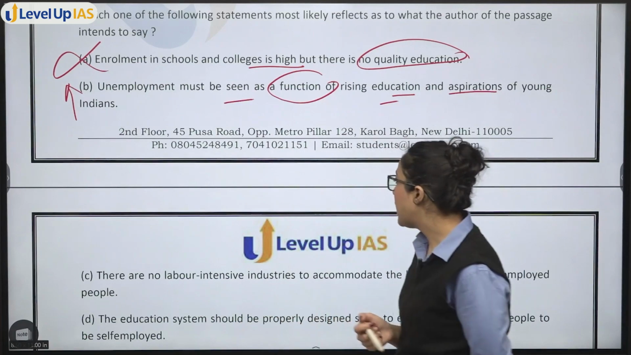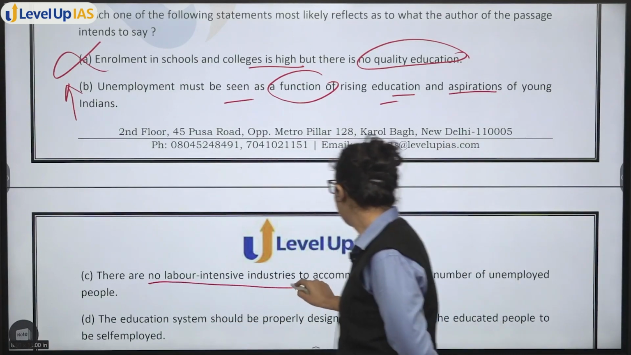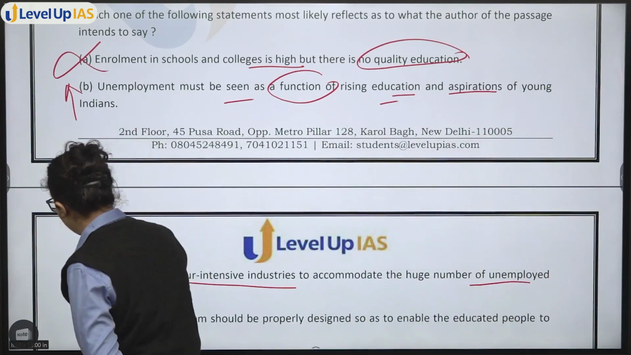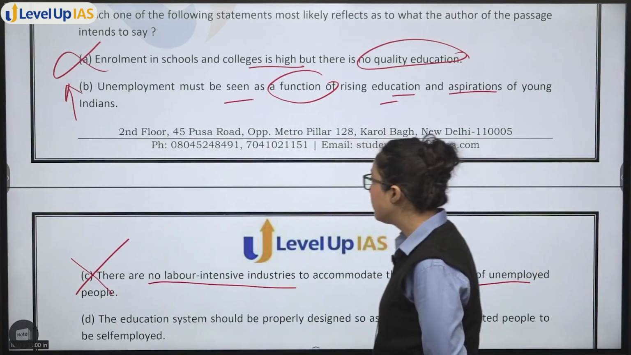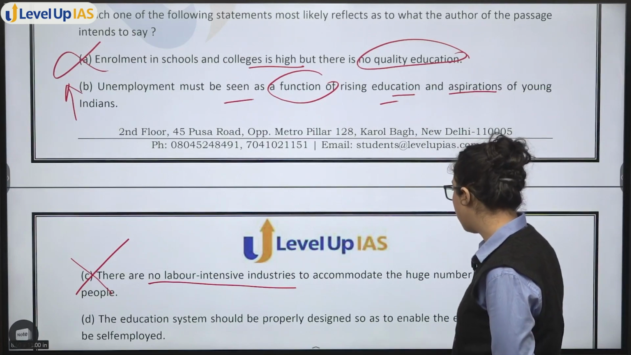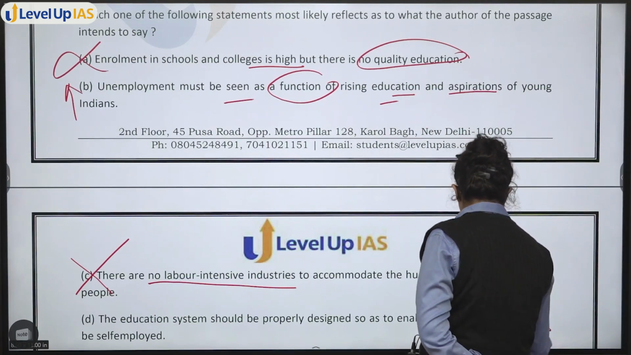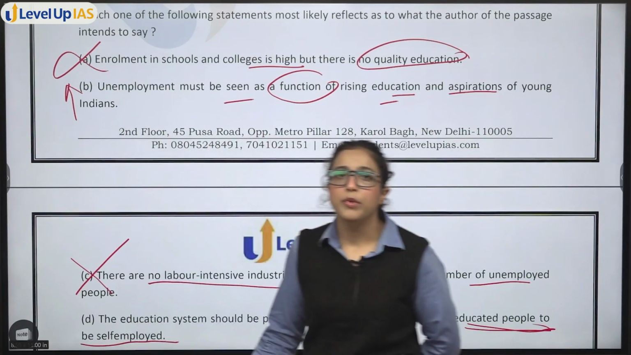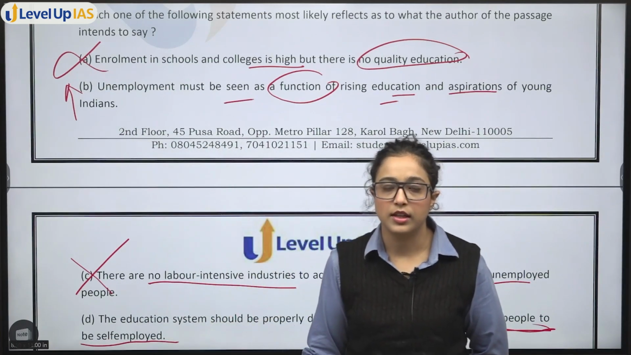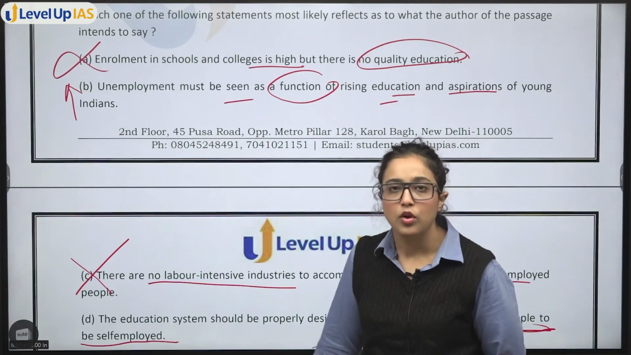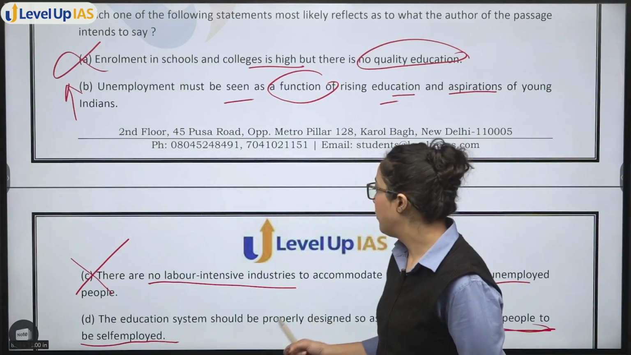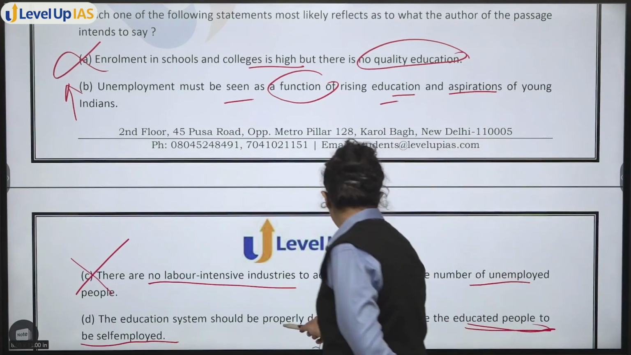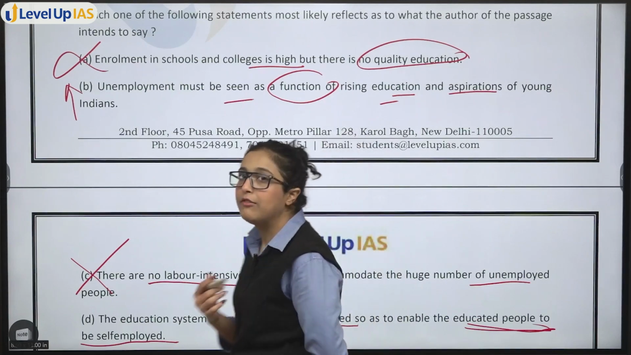Next you have, there are no labor intensive industries to accommodate a huge number of unemployed people. We are not talking about this at all. Okay. Next you have, education system should be properly designed as to enable educated people to be self-employed. Again, see how big of an extreme statement it is. It might not seem extreme to you, but if you think about it, what statement are they making? Education system should be properly designed so as to enable educated people to be self-employed.